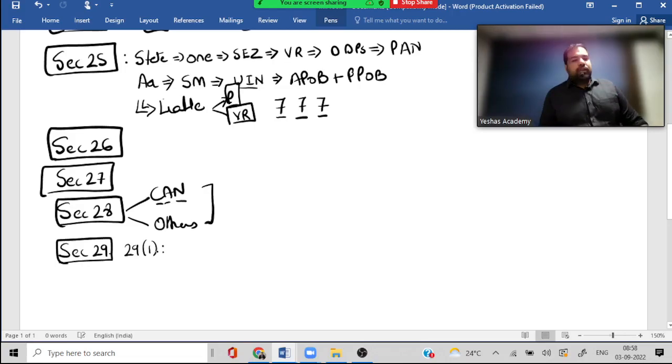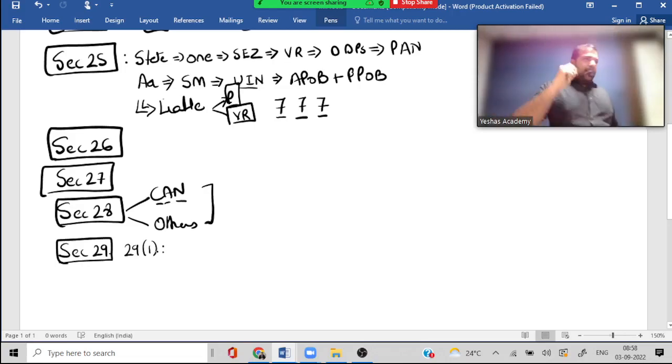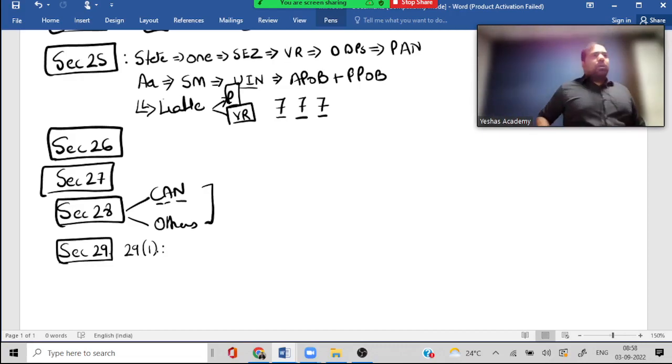Section 29. Yes, guys. Can our registration be cancelled on our own? But during that process, guys, is your registration suspended? During suspension, what all can you not do? No supply, no ITC, no returns, and also no e-way bills. Alright, and guys,